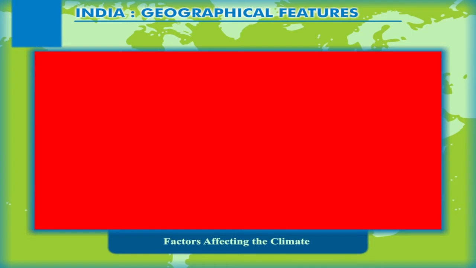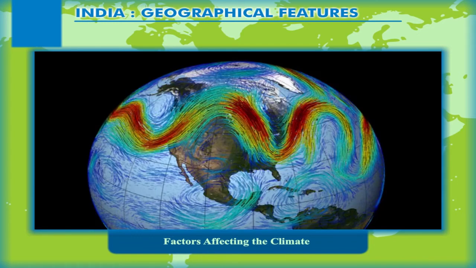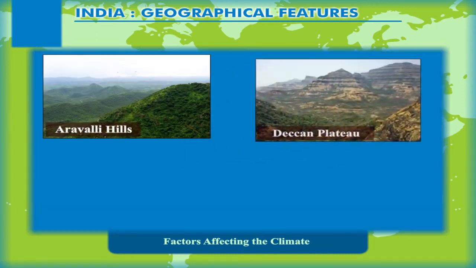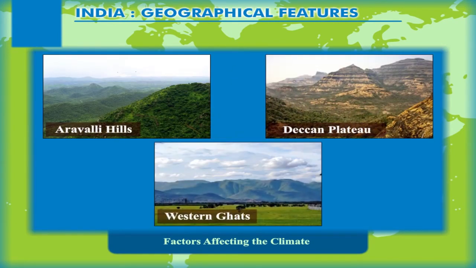The storms called Western disturbances originating in the Mediterranean region and the upper air circulations called jet streams also influence the Indian climate. Other physical features like the Aravalli Hills, the Deccan Plateau, and the Western Ghats have their impact on the Indian climate too.